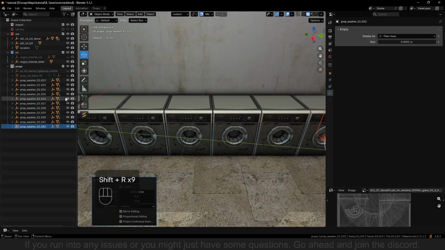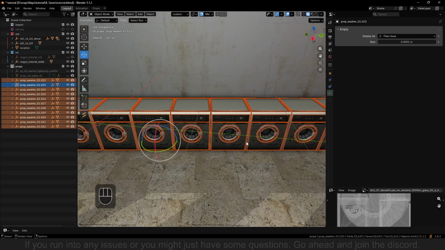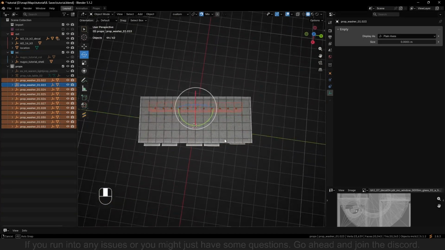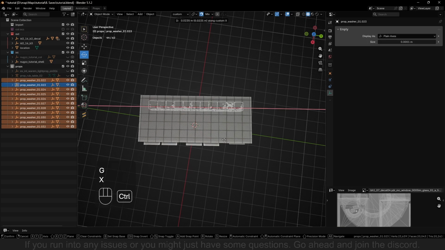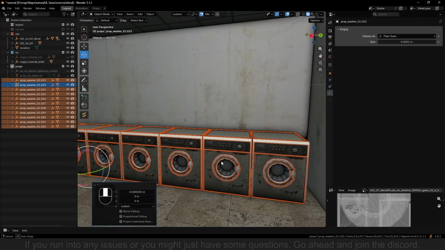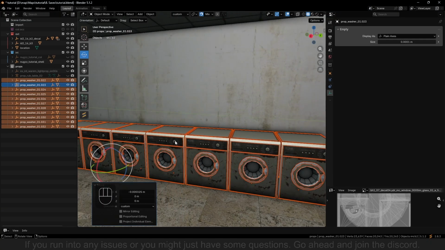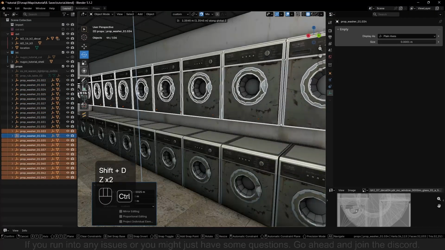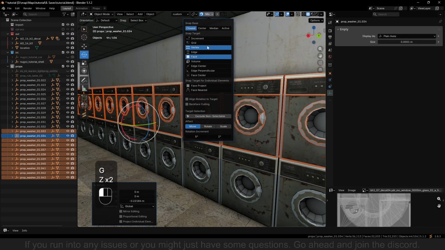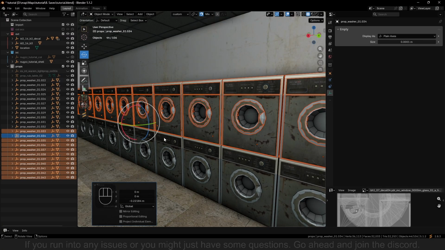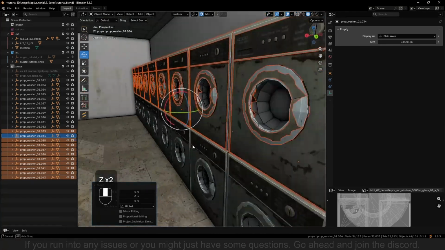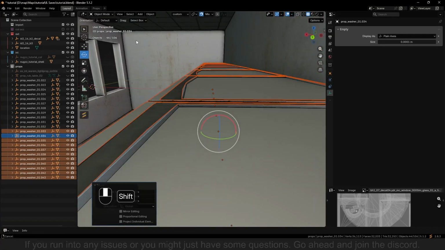So we'll just do this, and then just to get them a bit more in the middle, right here, I think. We also want another row, so I'm just going to place it up here and snap it to the ground right here. So now we have our washer placed.